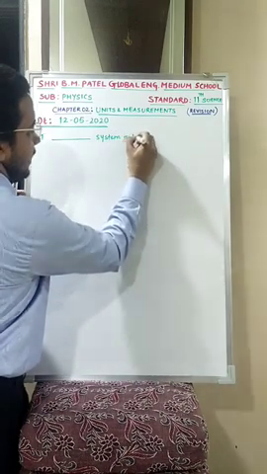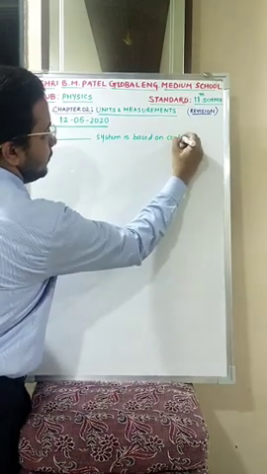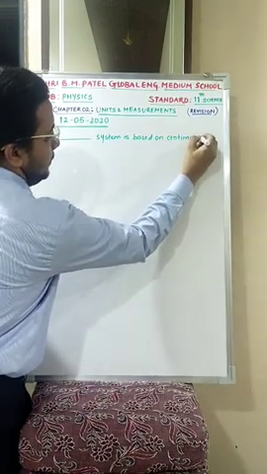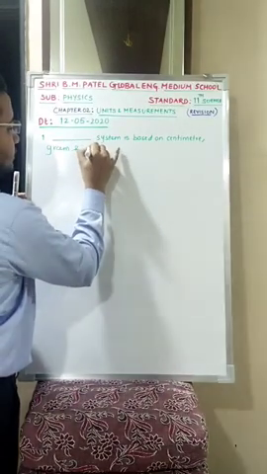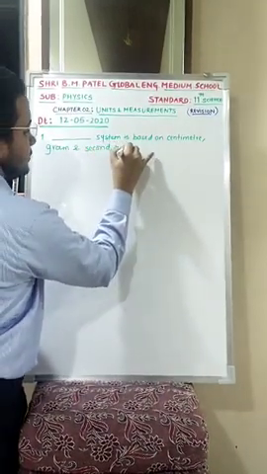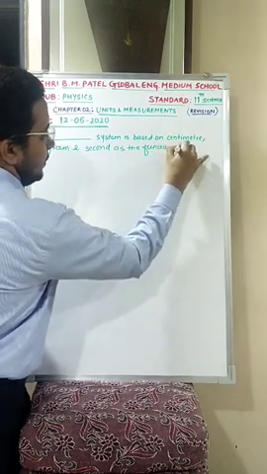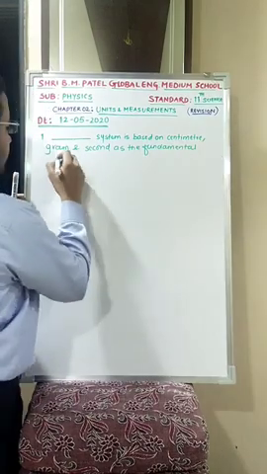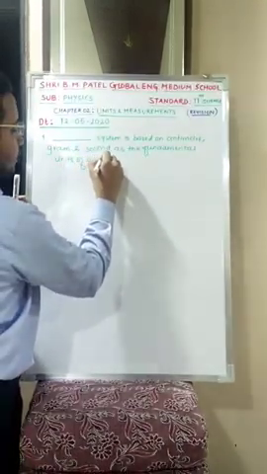is based on centimeter, gram and second as the fundamental units of quantities.